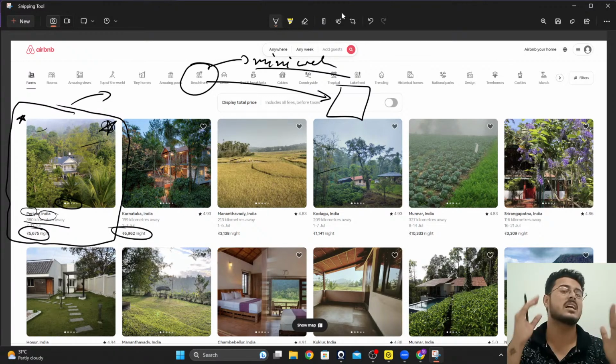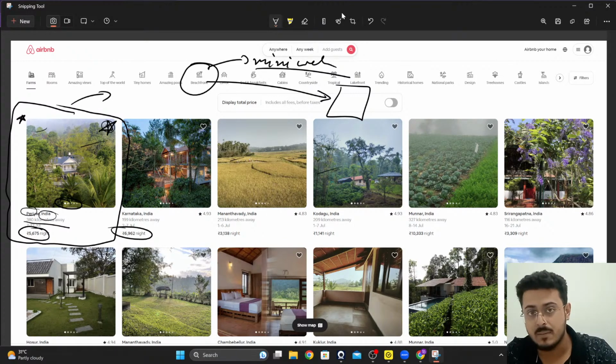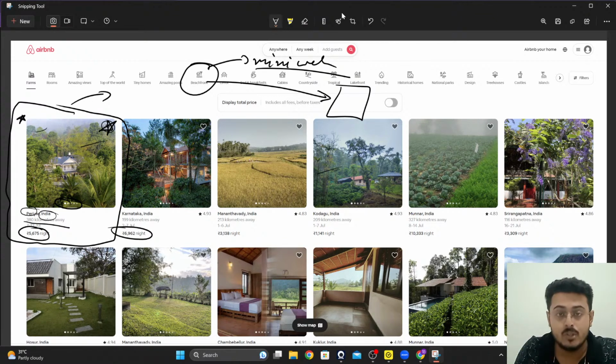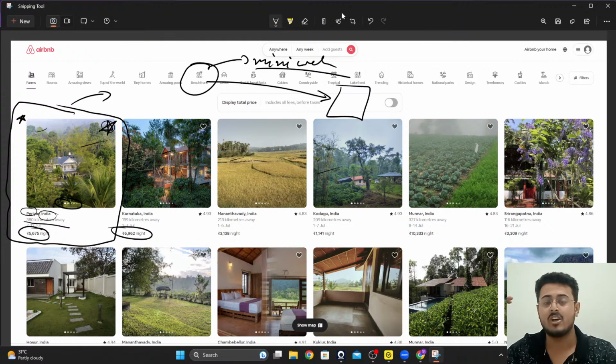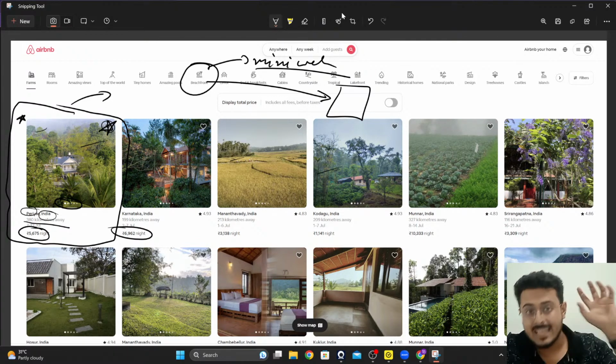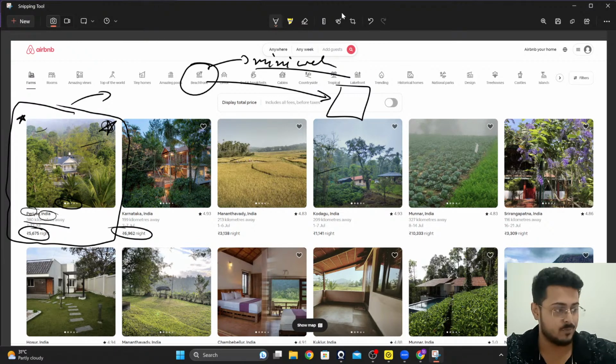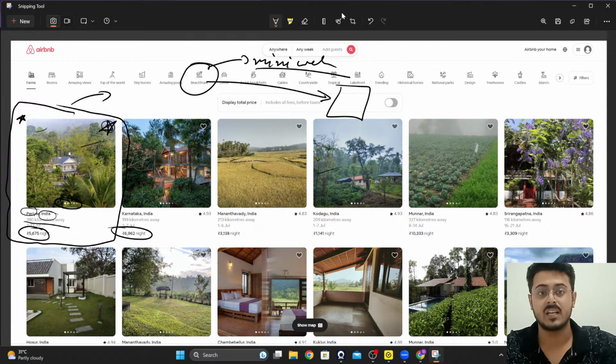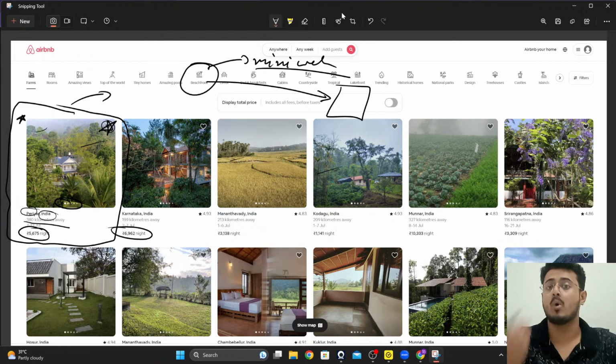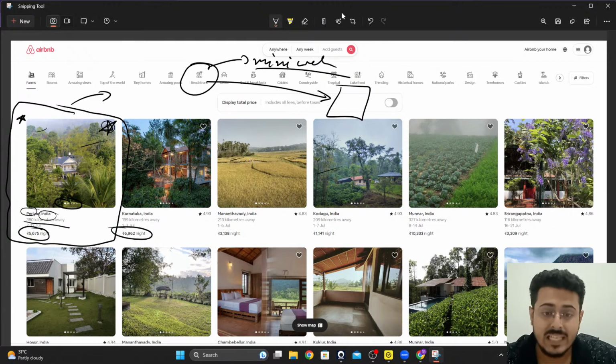Each component is continuously in talks with the backend. If any kind of new changes, any new notifications, any new messages are there, it automatically tells the front end that for your particular component there is a particular notification or message, showcase it to the user. So only this component gets refreshed, not your entire website. You don't need to refresh your entire website itself. Only that particular component gets refreshed.